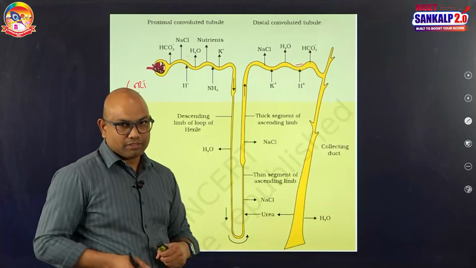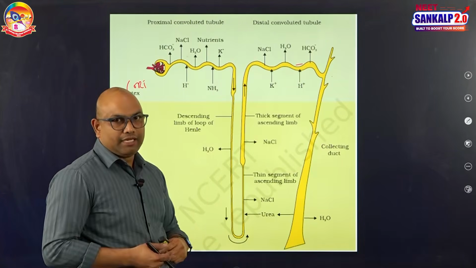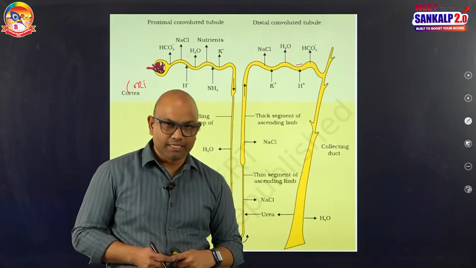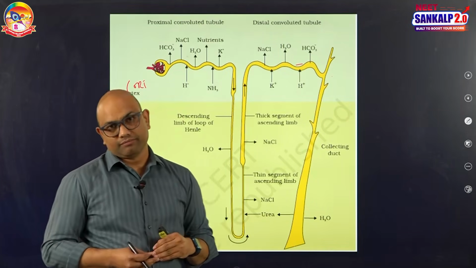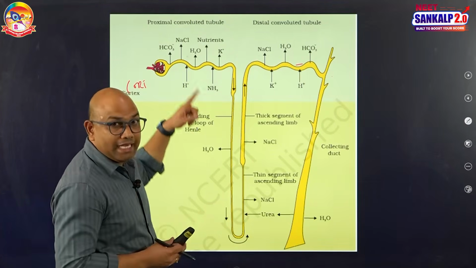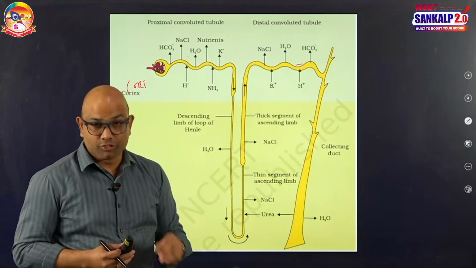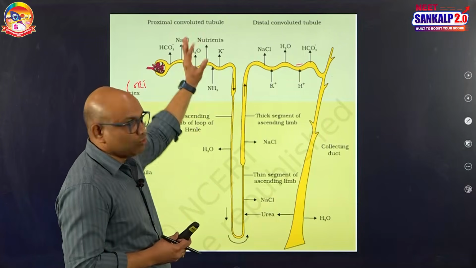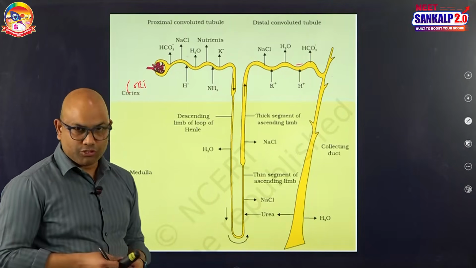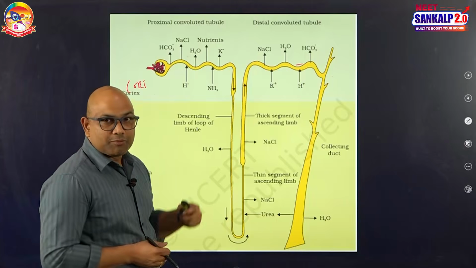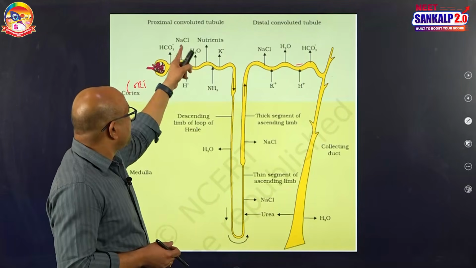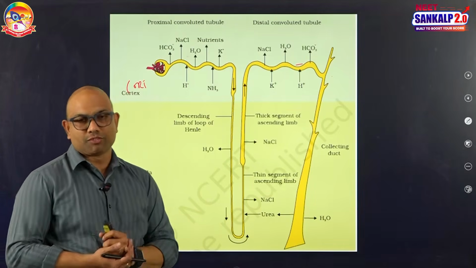Okay, let us talk about absorptions and secretions at the renal tubules. While the filtrate is passing through the PCT, as the PCT is lined by simple cuboidal epithelium with brush border microvilli, it increases the area of absorption. Listen carefully. 70 to 80% of water and electrolytes are absorbed while the filtrate is passing through the PCT. Water is absorbed by passive transport like diffusion, sodium absorption by active transport, potassium absorption by active transport, and chlorides and bicarbonates absorption can occur by passive transport.